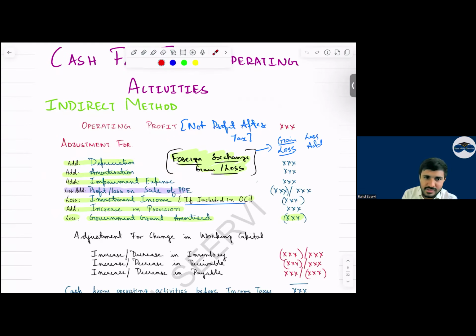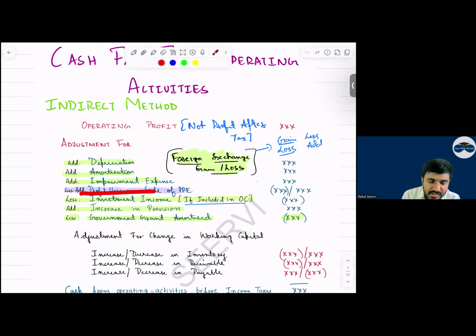That also will add or less. Yes, sir. Then, sir, if any investment income is recognized in operating, can I say we will remove that? Any increase in provision we add it back because it's a non-cash item. Then government grant amortized, we less it. Yes, sir, because this government grant is accounted in what, in investing category.